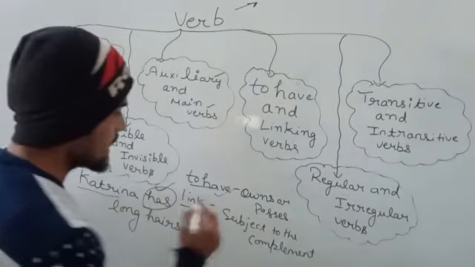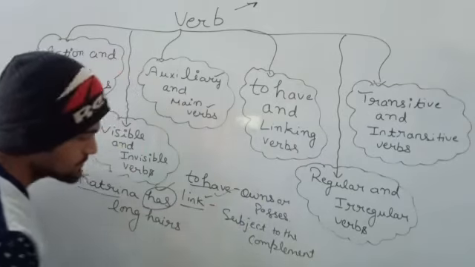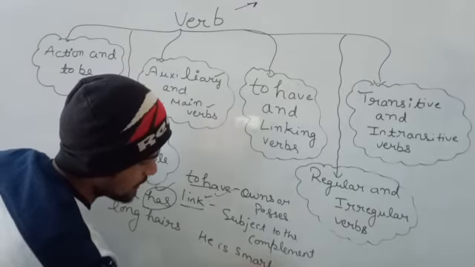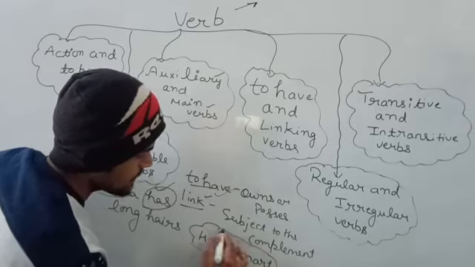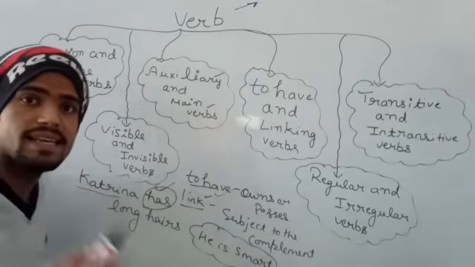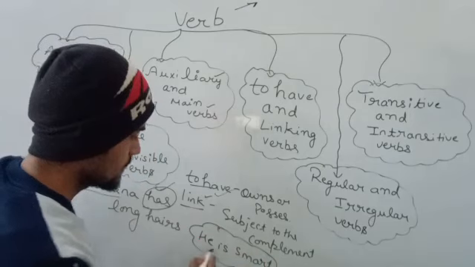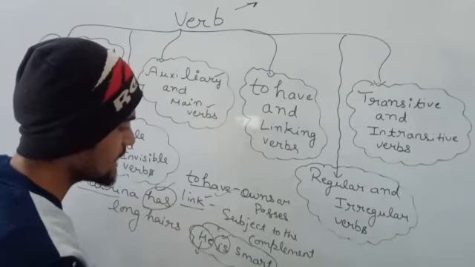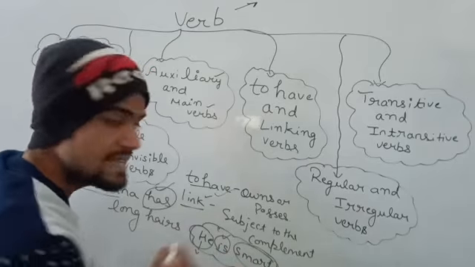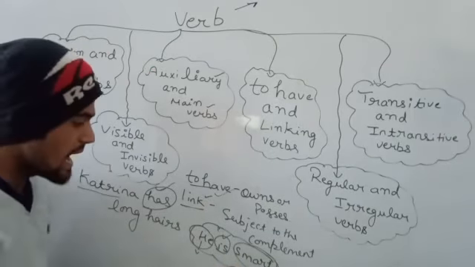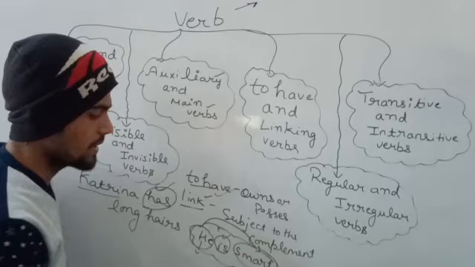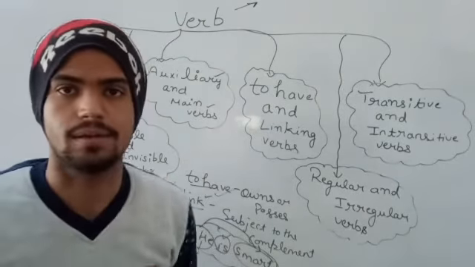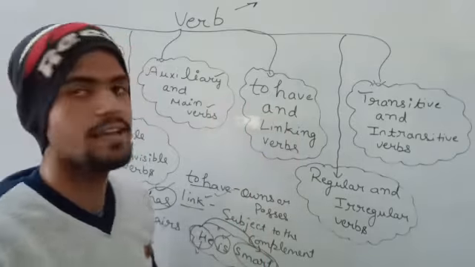So now I am taking an example of link verb, like he is smart. What do you mean by he is smart? Is will be link verb because he is the subject and smart is a complement, and he is being linked to smart with the help of is. So is will be link verb here. I hope you have understood to have and linking verbs.